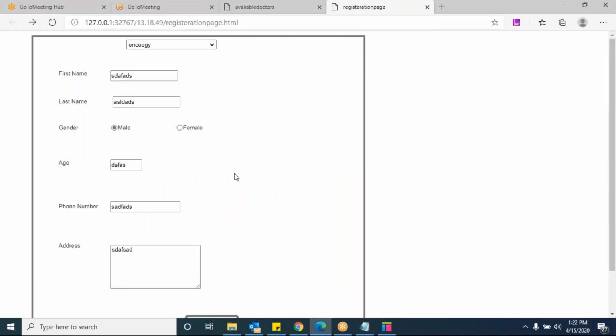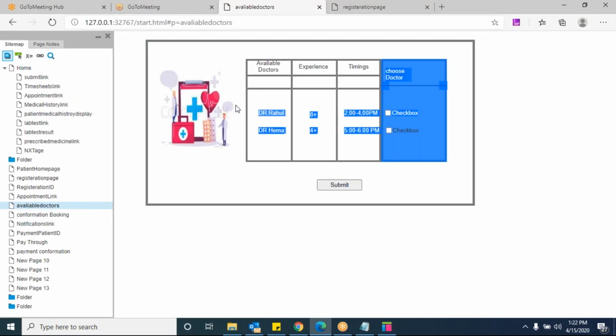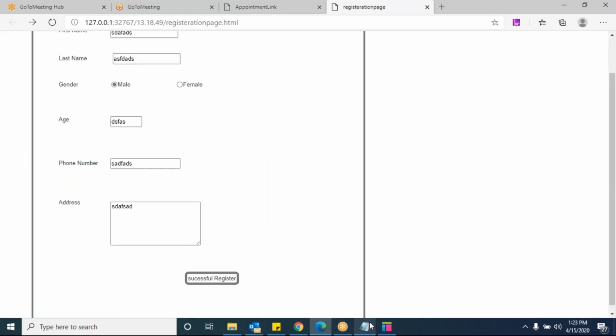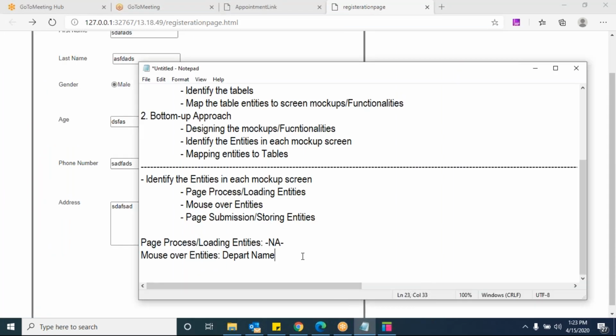See here on the page, any other mouse over entities? Only one drop down is available here. If you take this, here we have 3 different mouse over entities. Even the calendar is also a mouse over entity for us, right? Yeah, 3 different entities are there here. Okay, but let us complete this page first. So here no other mouse over entities.